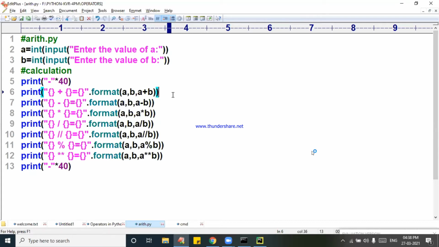Mohammed Sheikh, 10 star star 3 is not 3000. It is 1000. 10 to the power of 3 is called what? 1000, not 3000. Please correct your statement.